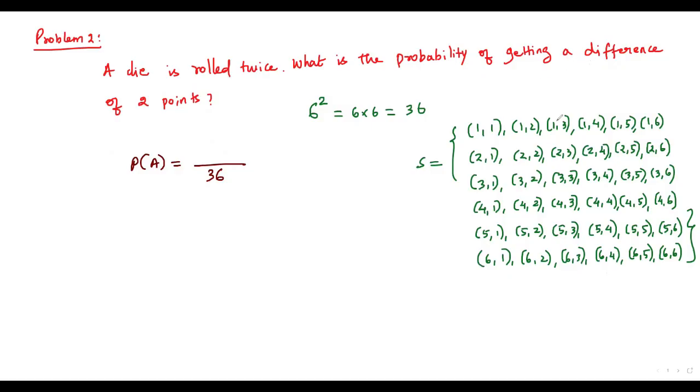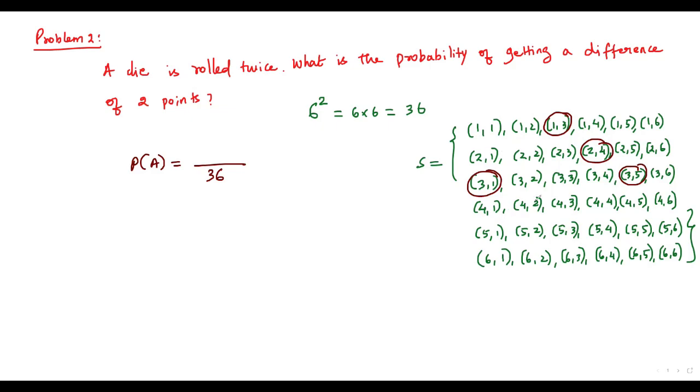Okay, in the first row, this is the outcome. We get the difference of 2 points because the difference between 1 and 3 is 2. Okay, in the second row, 2, 4. The difference between 2 and 4 is 2. In the third row, we have 3, 5 and also 3, 1. There are 2 outcomes in the third row where we get a difference of 2 points.